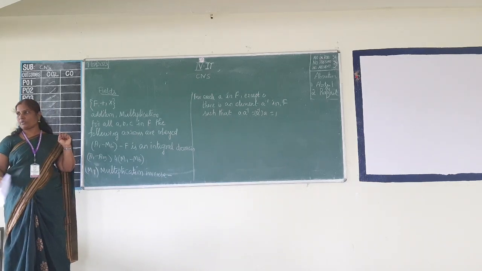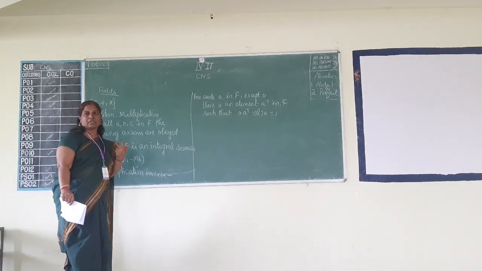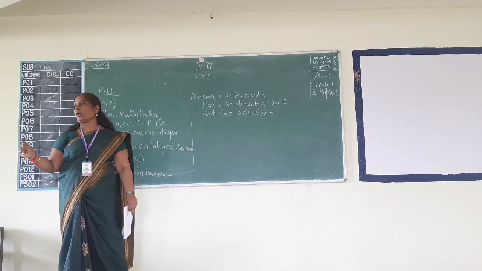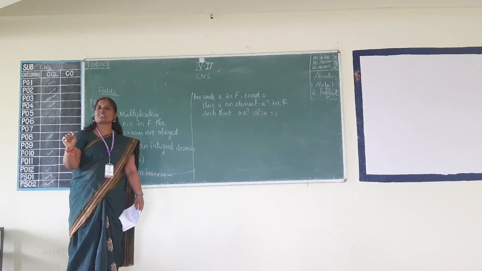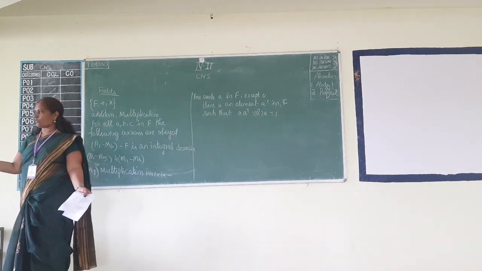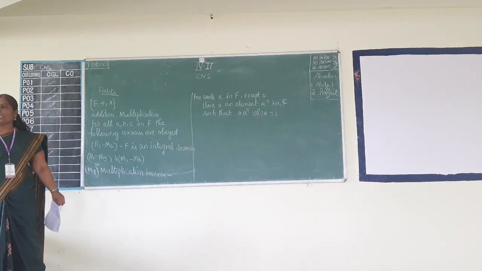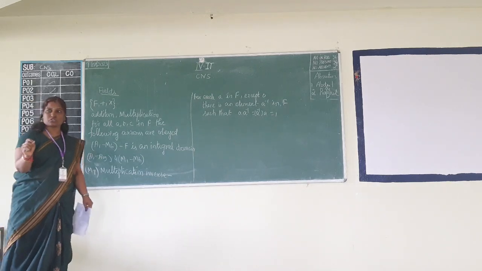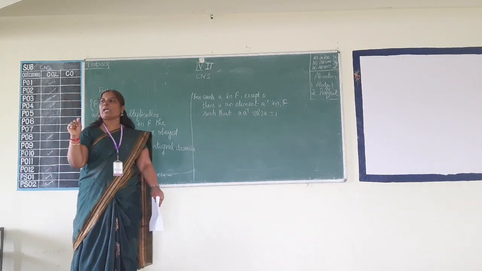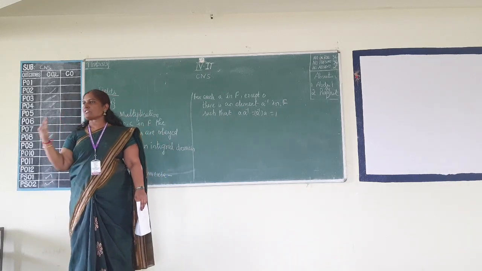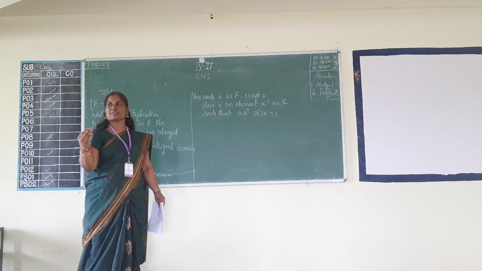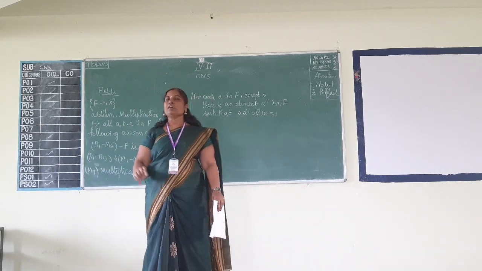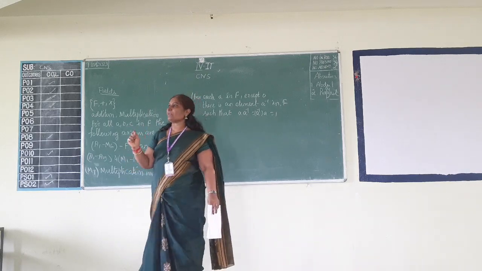a group. Okay? If any two elements of the set are able to satisfy the commutative property, which is nothing but, for a binary operator, whatever it may be, a dot b is equal to b dot a, and the result belongs to the set, we say it is an abelian group. Okay? So the first four properties tell us that a set is a group. When it satisfies the fifth property, we say that the group is an abelian group.